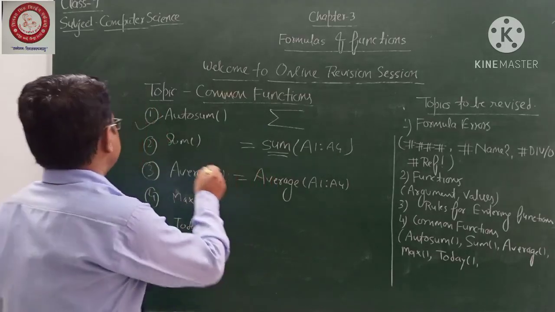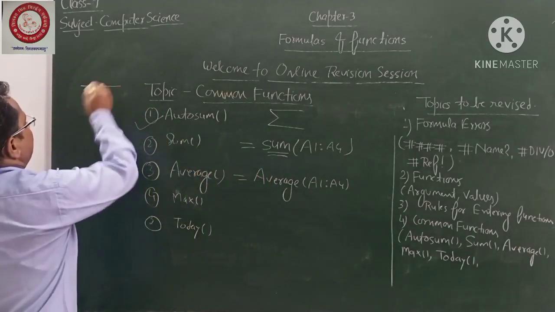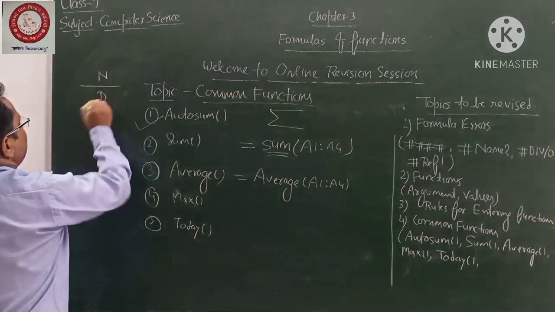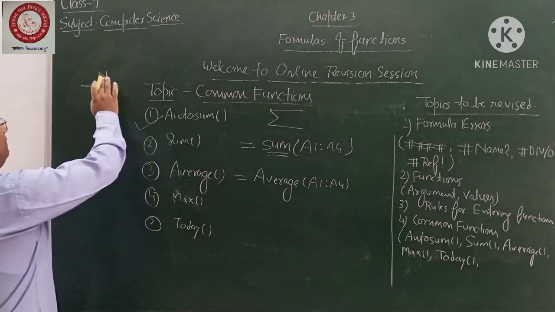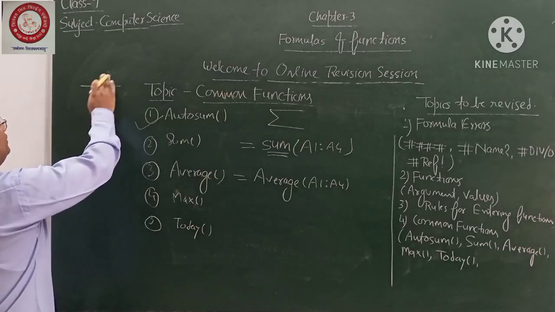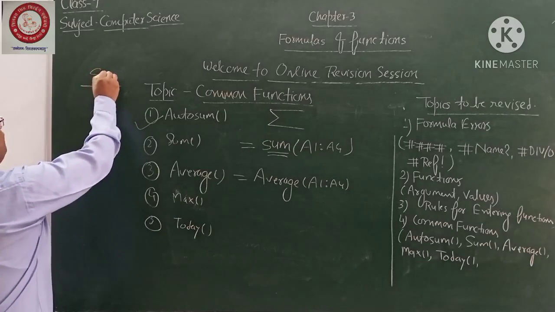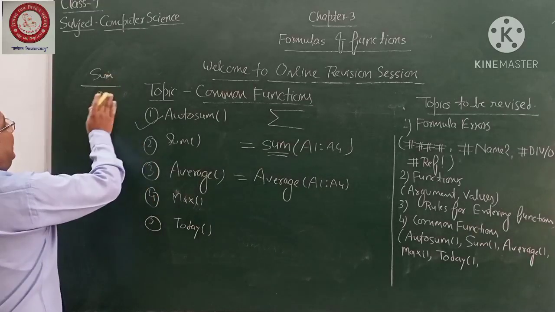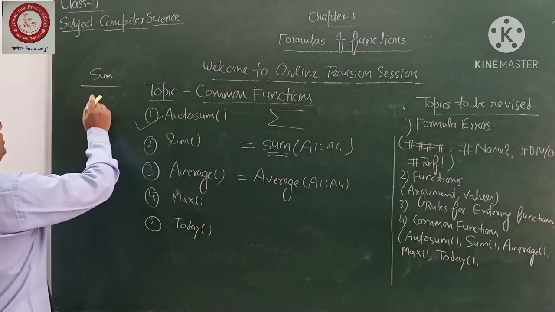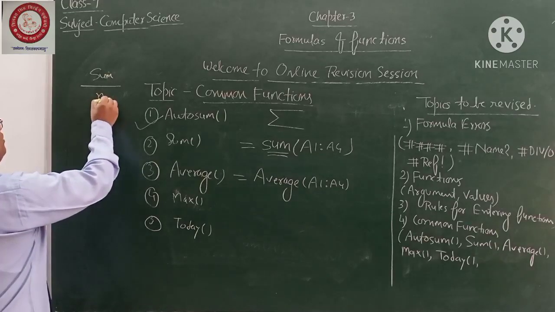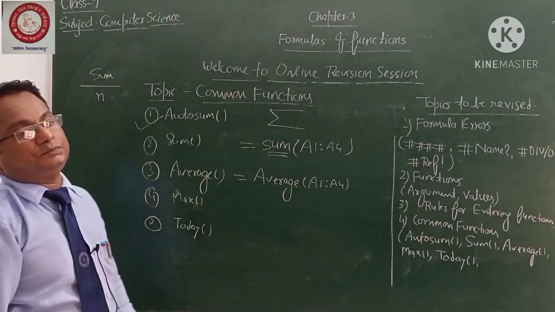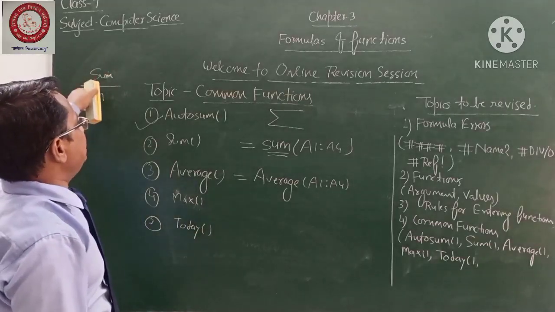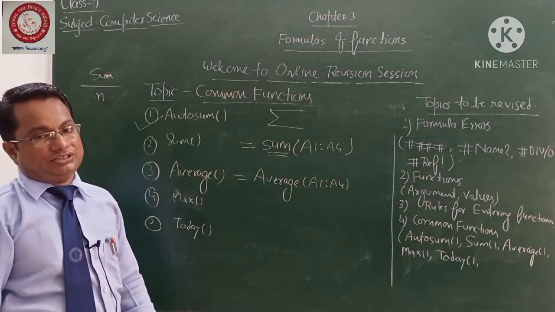Suppose this is the numerator and this is the denominator. In the place of numerator, you write the sum of all the numbers, and in the place of denominator you write how many numbers there are, and once you divide that, you will get the average.